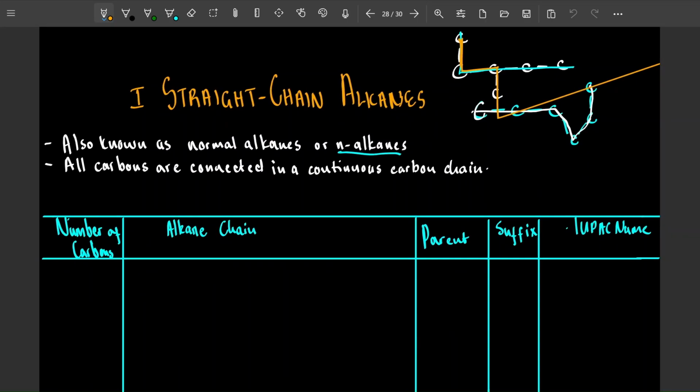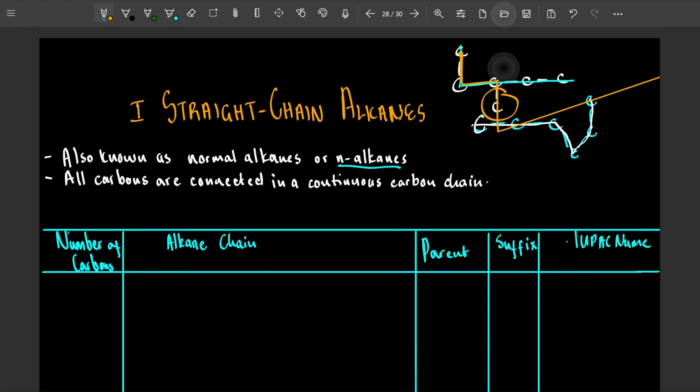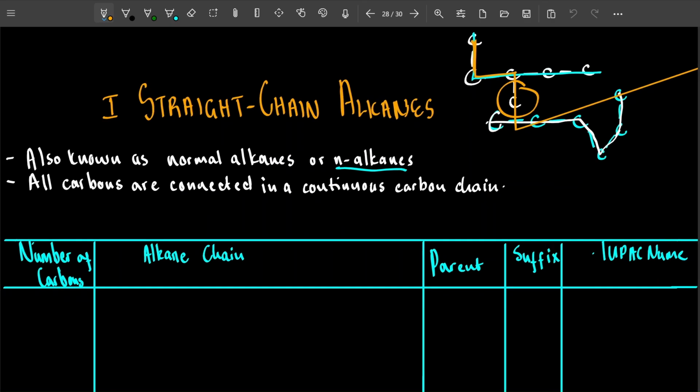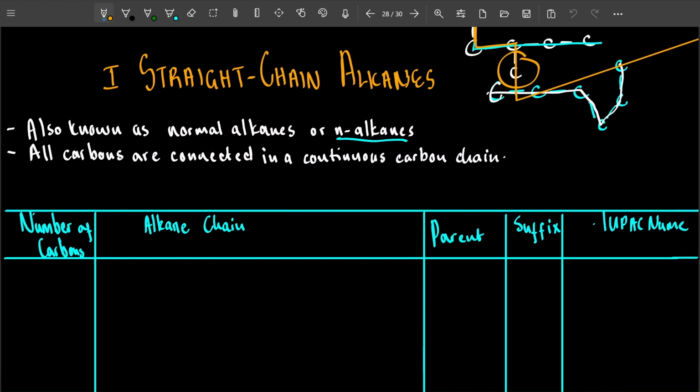If I draw using the blue line, I would have missed this carbon. I can't come and go to this carbon, then go back. There's no way back. I can't come back the way I came, right? So you can see that this is not continuous. So we say it is not continuous, right? Continuous means all carbons, we are talking about carbons here, all carbons are connected in a continuous carbon chain.